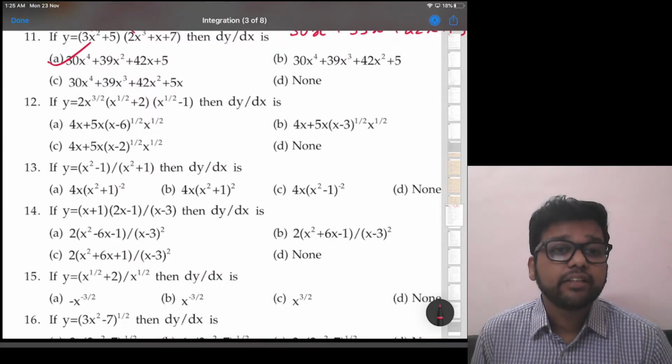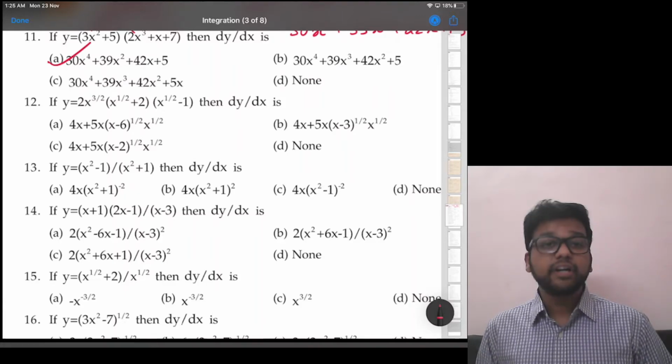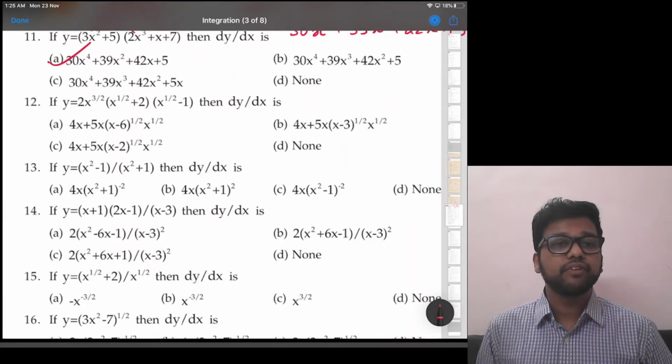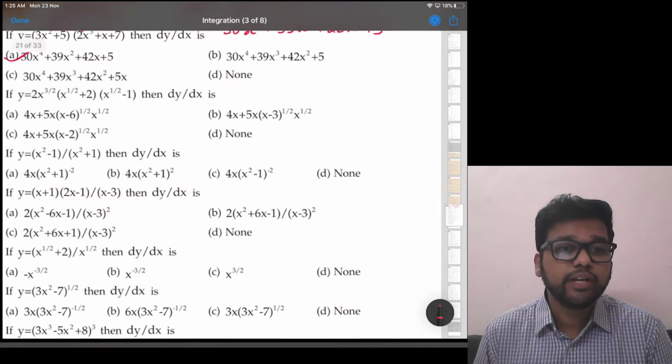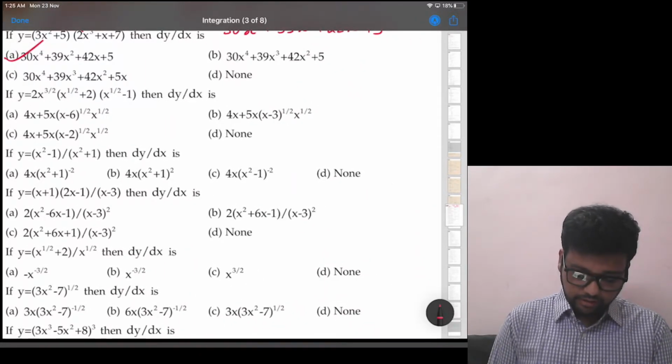Again, it seems like they have opened the bracket first, right? So let's open the bracket first, that will be better. Now opening the bracket is going to need concentration, 100% concentration.